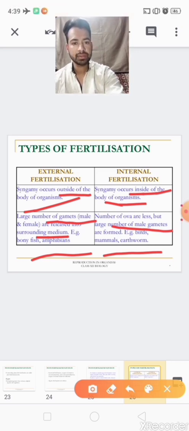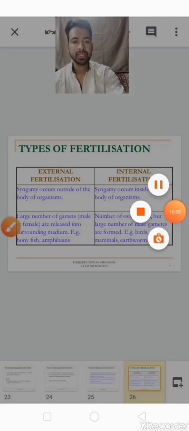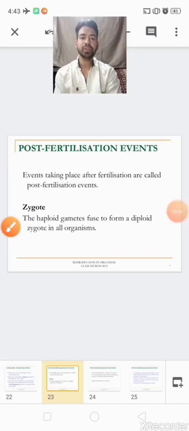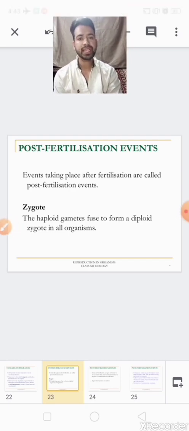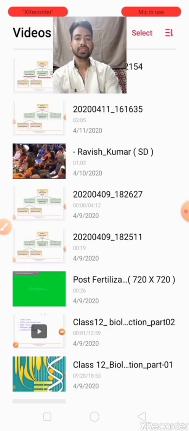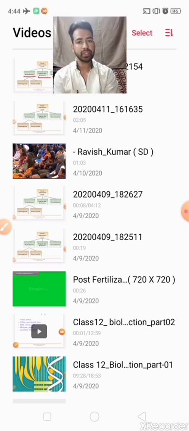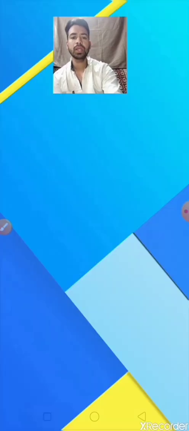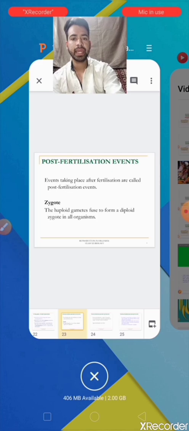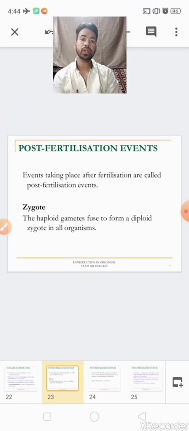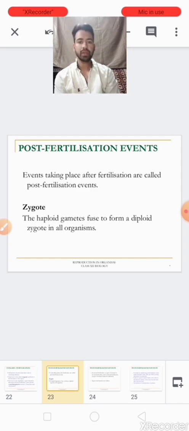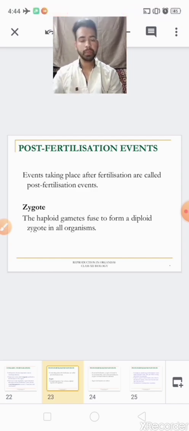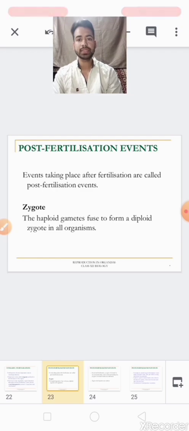Okay children, now the last one, the third event in the sexual mode of reproduction, that is post-fertilization. So zygote development in post-fertilization. First of all, the zygote will be developed and then the zygote turns into an embryo. Clear about this zygote and embryo? In post-fertilization we will discuss zygote development and embryo development.